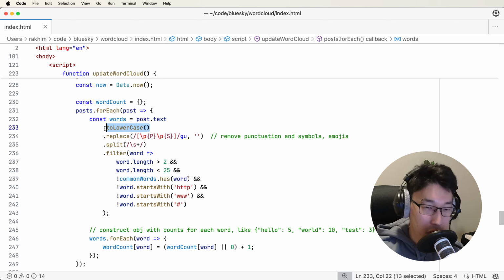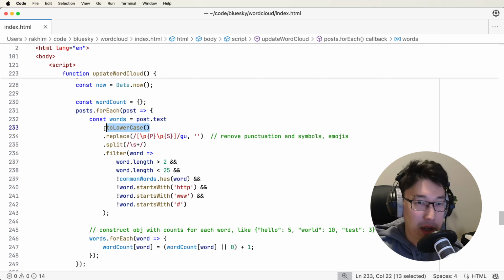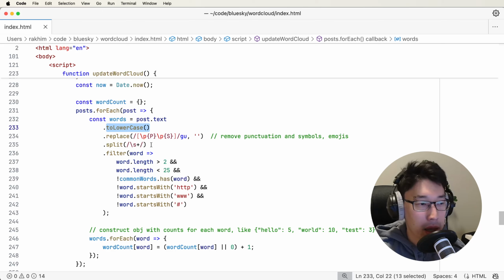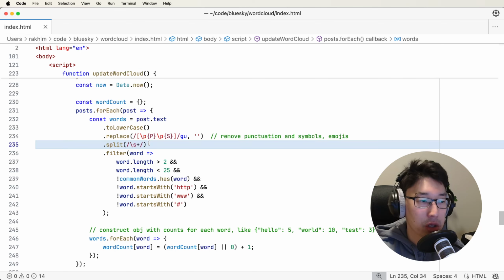I don't want to treat words that are spelled with different casing as different words. I want them to be the same, so I lowercase all of the words. Then I remove all the punctuation and symbols and emojis, like, I don't know, the copyright symbol, something like this. I don't care about any of those. Then I split the message into separate words.